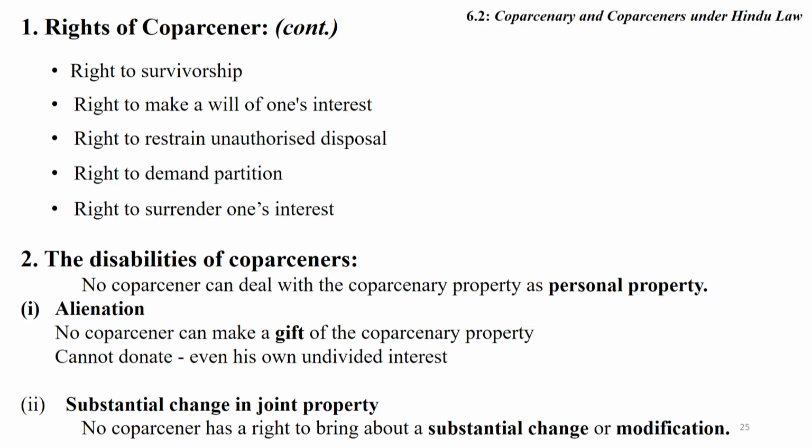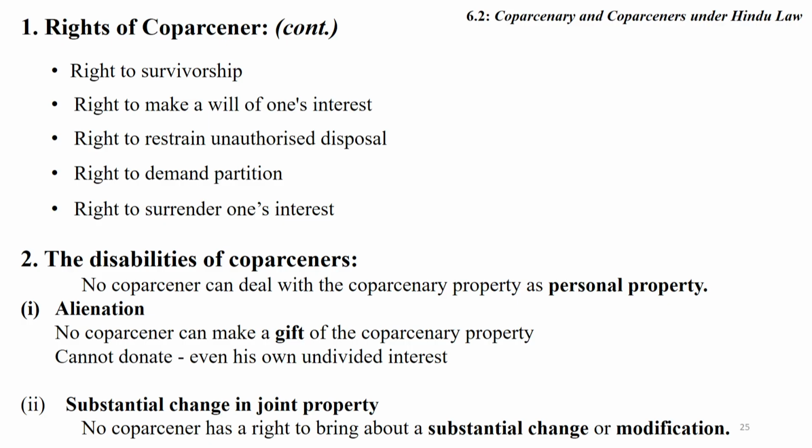Friends, disability of coparceners. Coparceners are also disabled in certain contexts, especially in the context of alienation. No coparcener can make a gift of coparcenary property unless the property is divided. The coparcener is also disabled from making substantial change in the joint property.